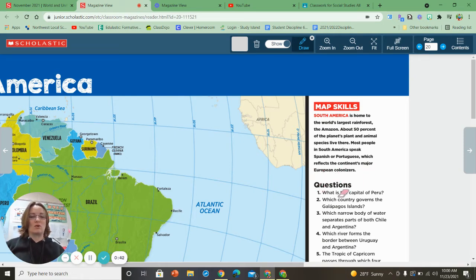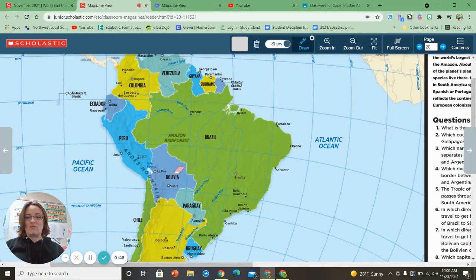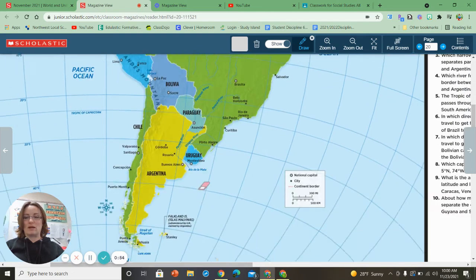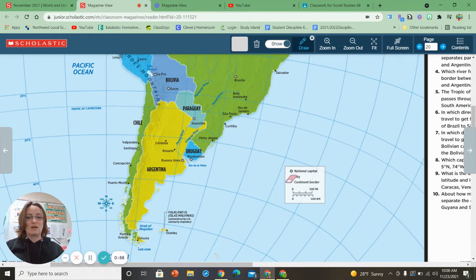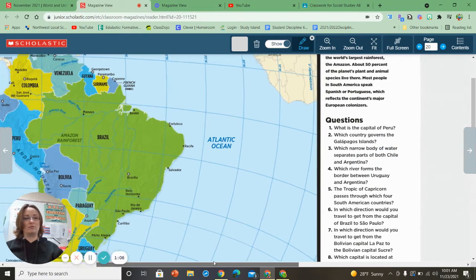All right, so here are the questions, and it says, what is the capital of Peru? So we go over here, and we find Peru. Peru is in this area right here. You name the capital. And remember how we tell what a capital is as we look down here. National capitals have a black dot with a white star on the inside. So name that capital and make sure that you are capitalizing the capital.